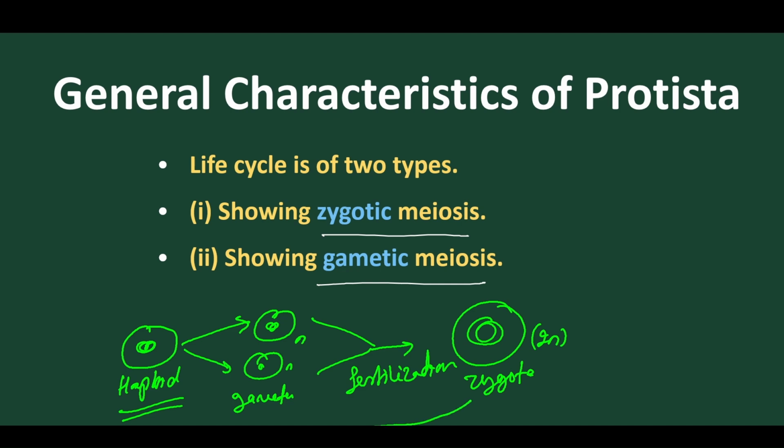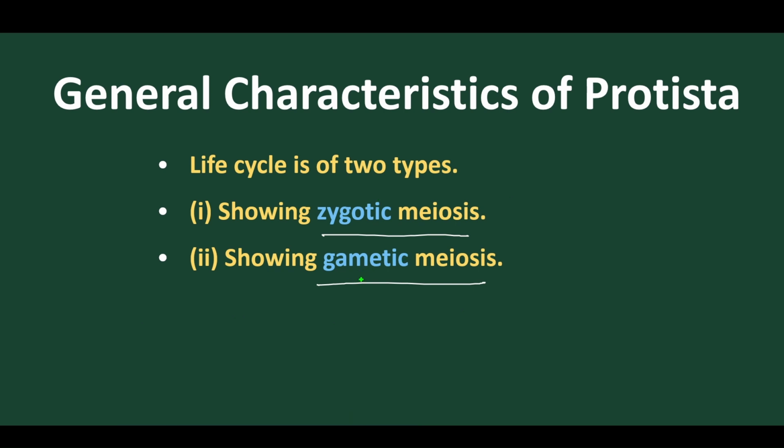So to form the parent plant, meiosis takes place on the zygote. So zygotic meiosis is mostly present in haploid organisms. This type of meiosis is found in this particular group, that is Protista. We'll discuss later, that is in diatoms, desmids or dinoflagellates, this type of reproduction is found to be present.